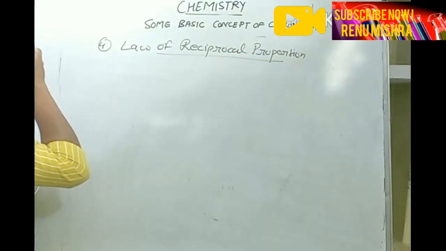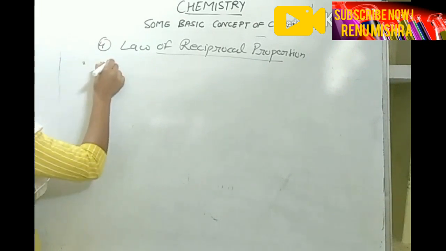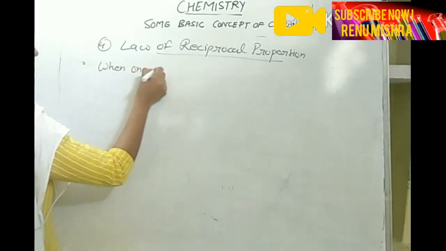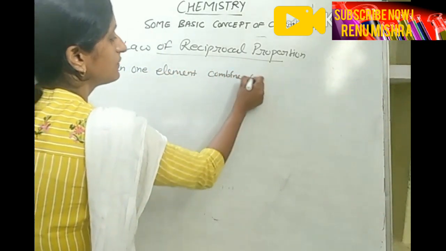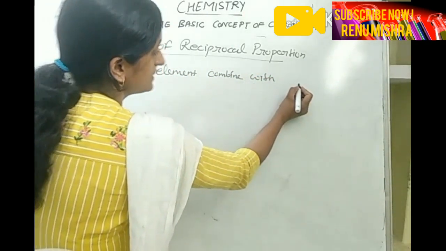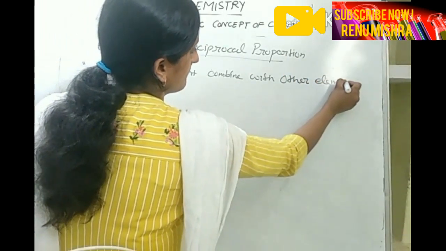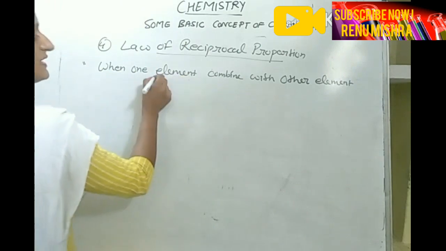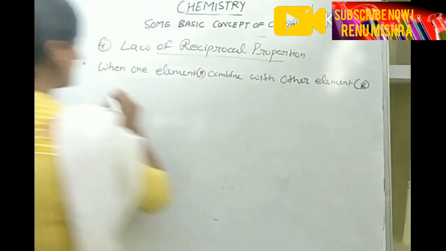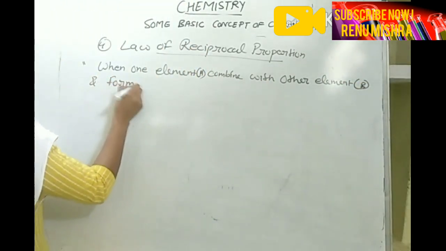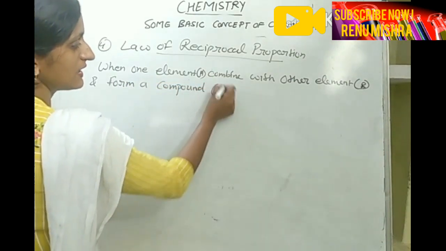According to this law, and here also I am going to write its definition, when one element combines with another element, here I am going to mention one element, that is element A, combined with the other element B, and forms a compound, that is AB.